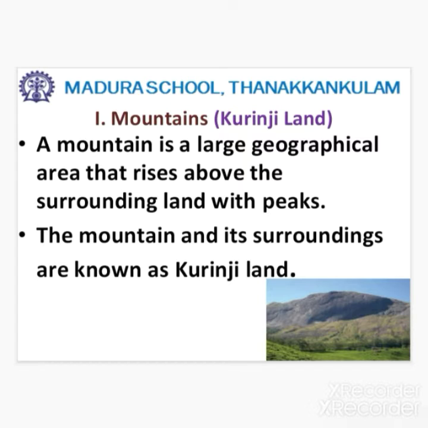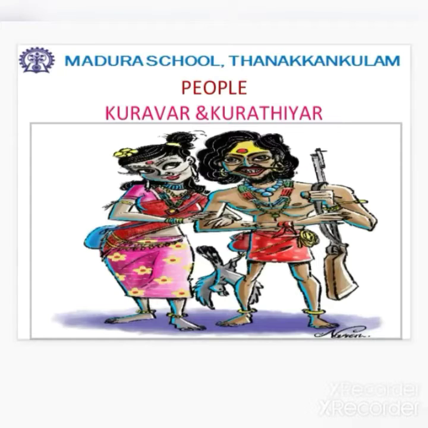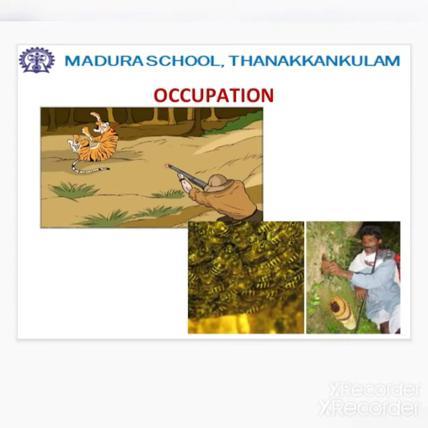So, Kurunji land means what will be coming to your mind? Yes, mountains. The people who lived here are called Kuravar and Kurathiyar. Their occupation: hunting animals and gathering honey from beehives.